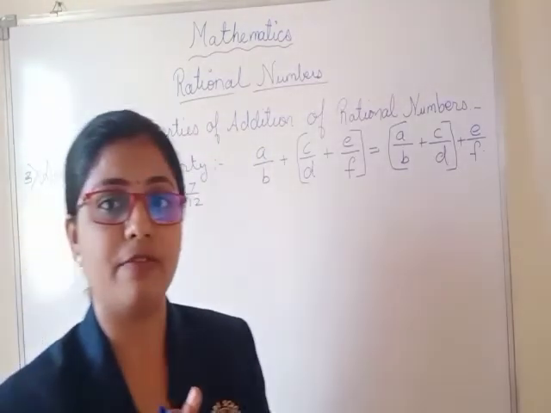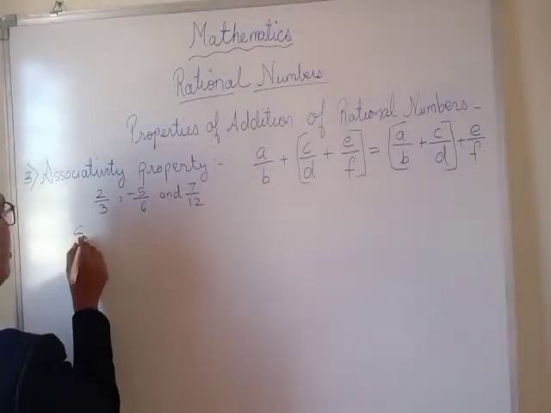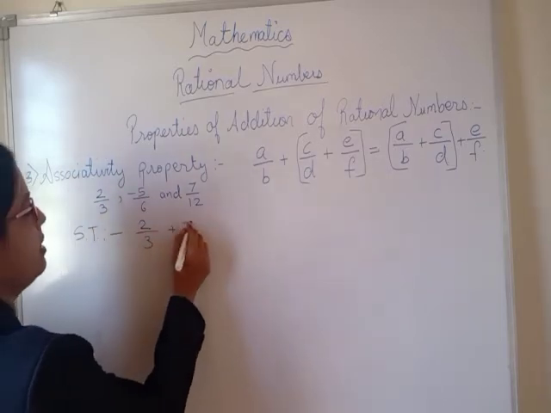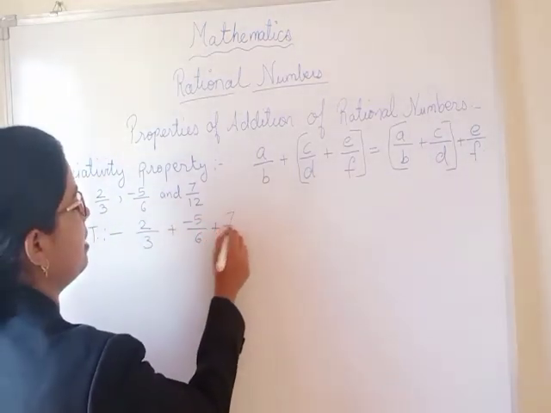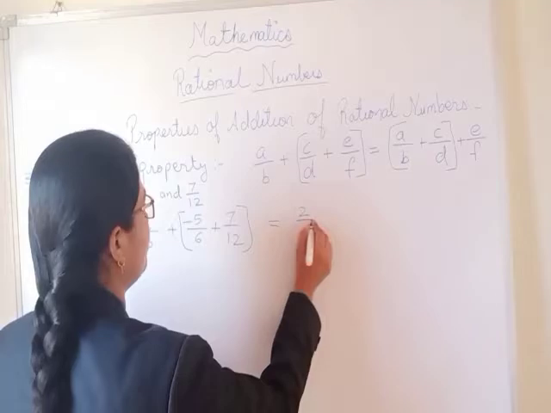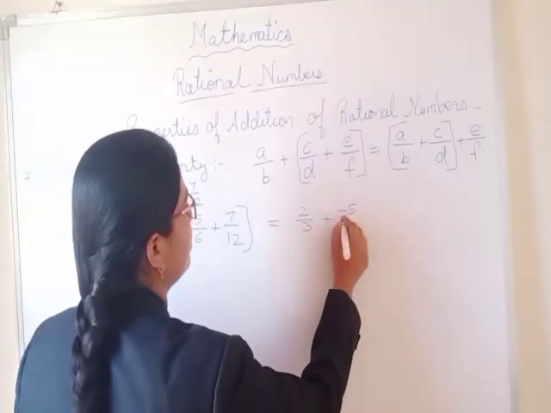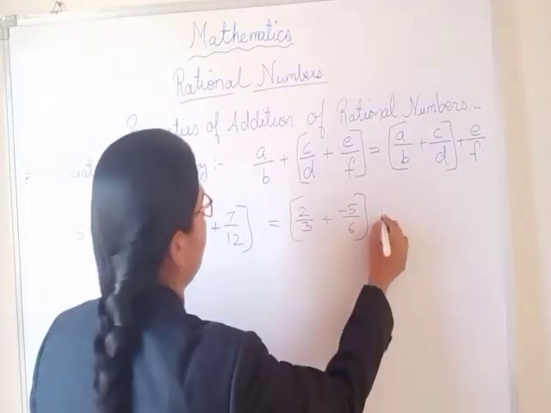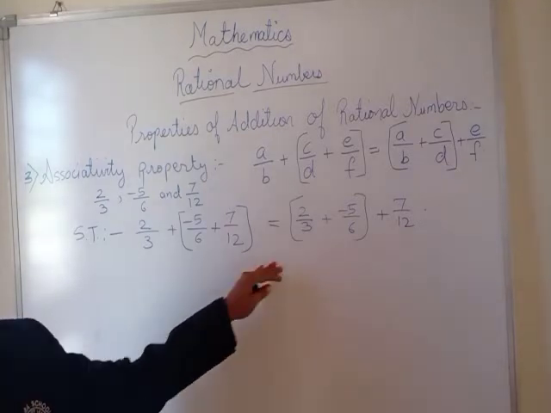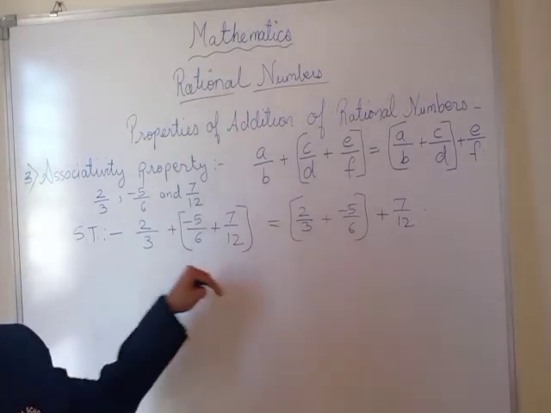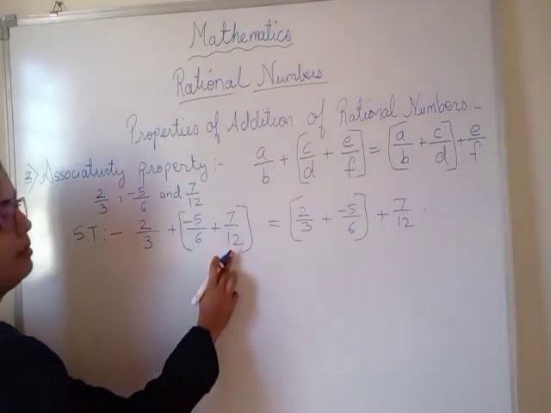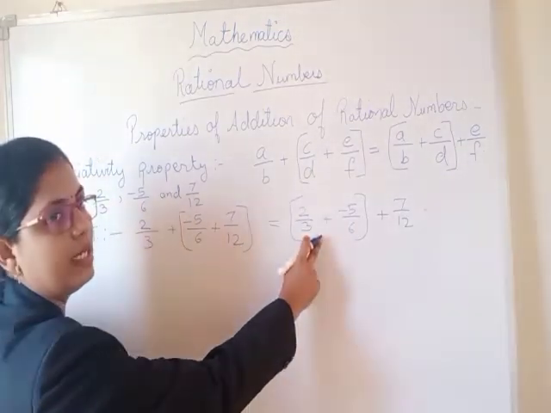So first we have to verify. We have to show that 2 upon 3 plus negative 5 upon 6, plus 7 upon 12, with the bracket put here, equals 2 upon 3 plus negative 5 upon 6 in a bracket, plus 7 upon 12. You should get equal answers in the LHS and the RHS, that is, the left hand side and right hand side. So let us start to solve. Here the LCM will be 12. Here the LCM will be 6.